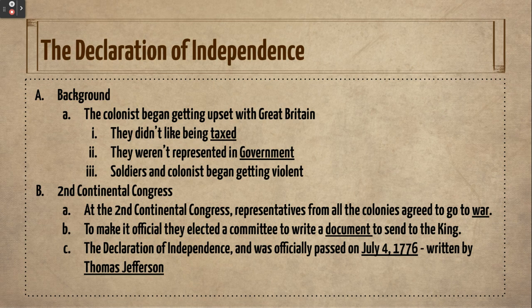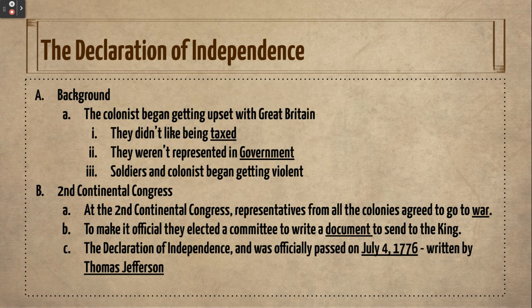Colonists started to get more and more fed up with different taxes, lack of rights, and lack of government participation. They started to get testy with British soldiers, and sometimes it got violent. As violence grew and more colonists began to get upset, members from each colony met together to discuss their options. At the First Continental Congress, nothing really happened. But at the Second Continental Congress, that's when things got interesting. The members decided that the colonies would unite and go to war against Great Britain.